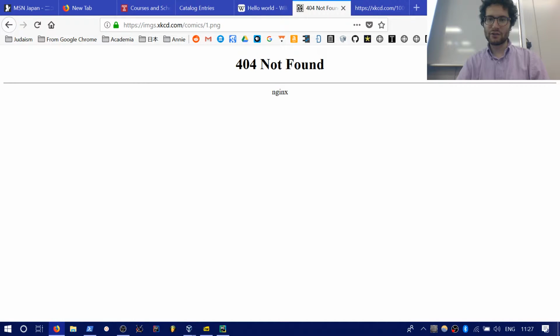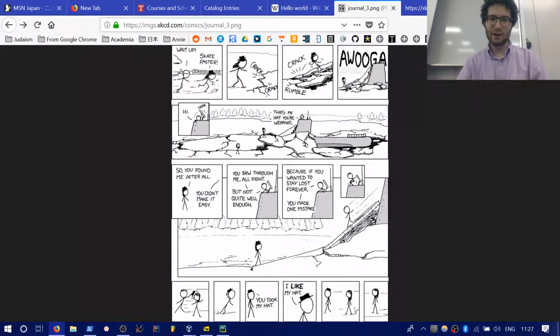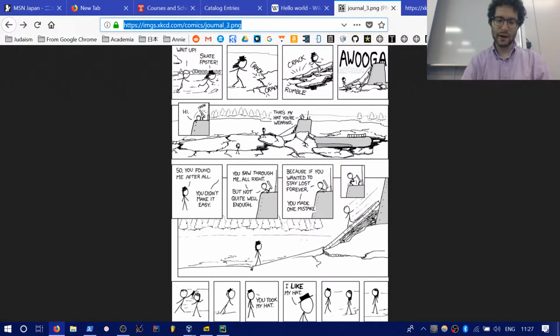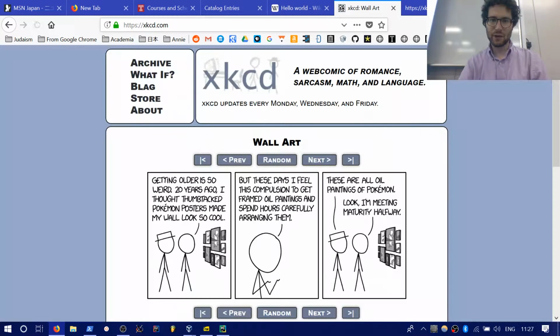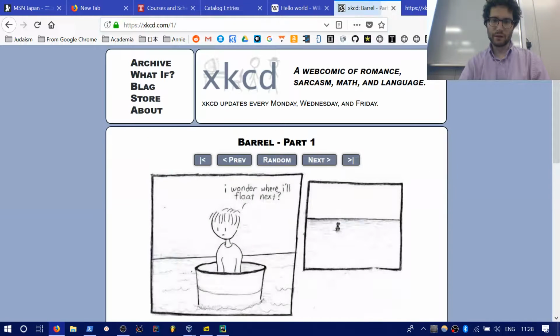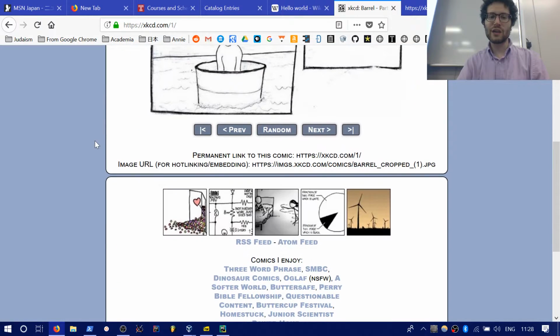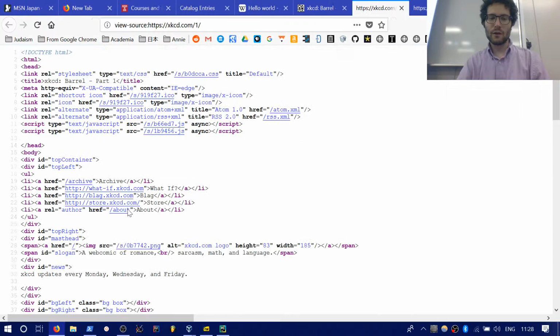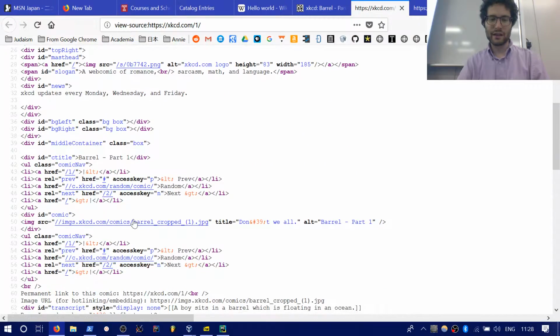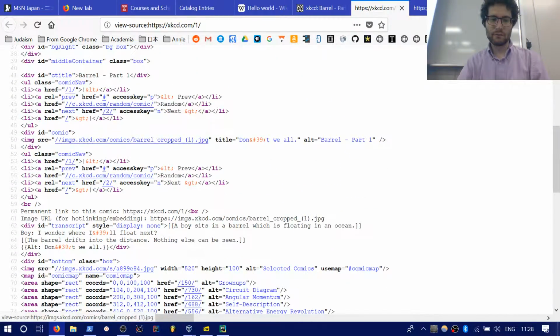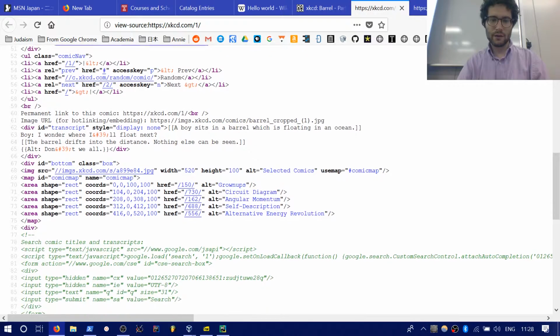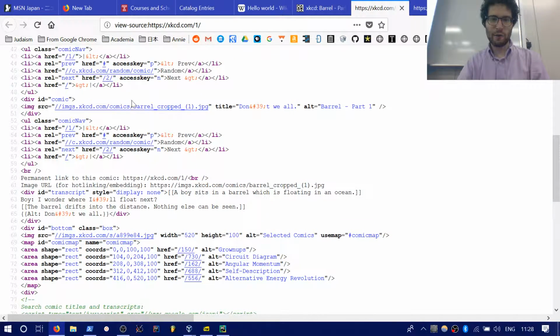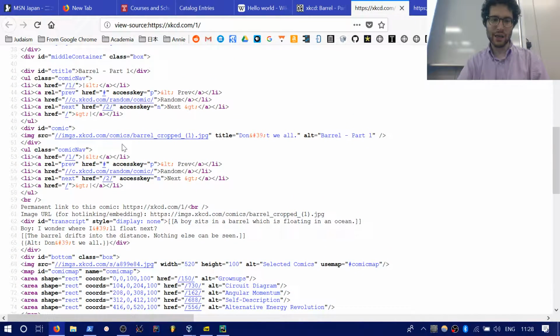So here's what we want to do. We want to start at the first comic. So xkcd.com, we're going to go to 1, right? And then we are going to search through the HTML for this link over here, for this link to the image.